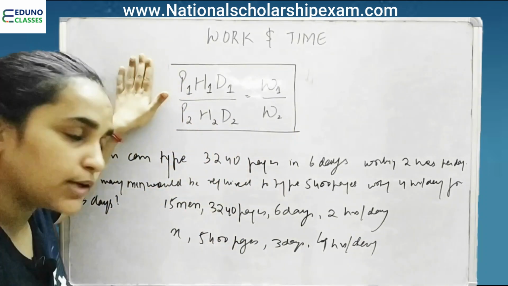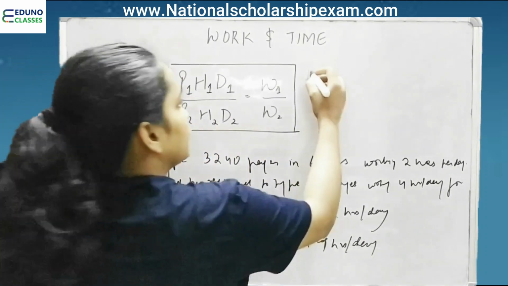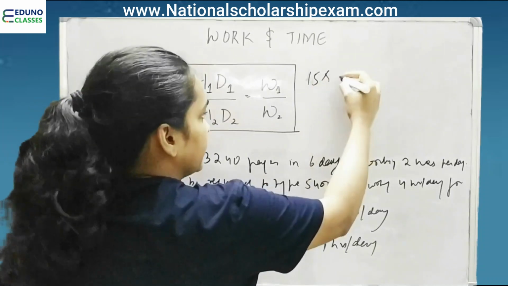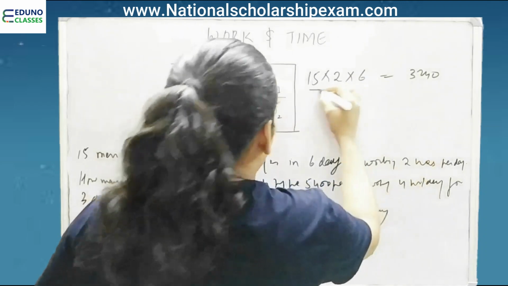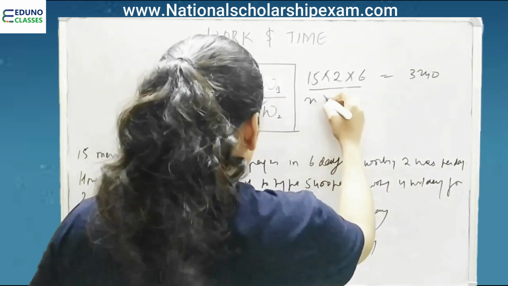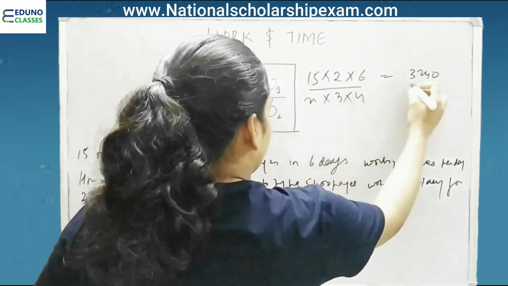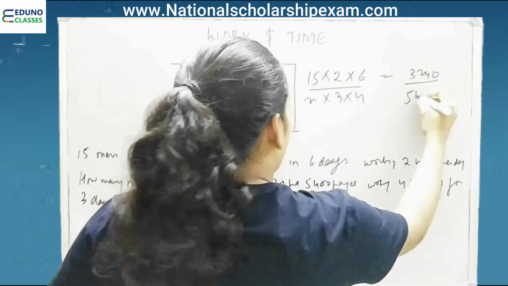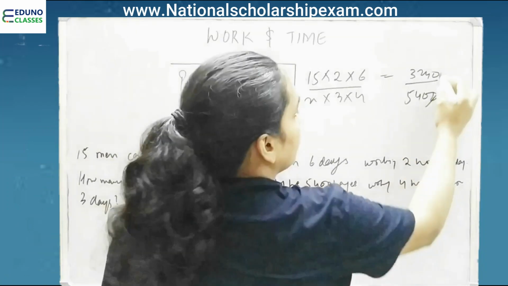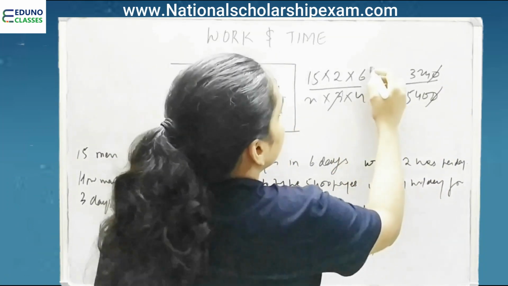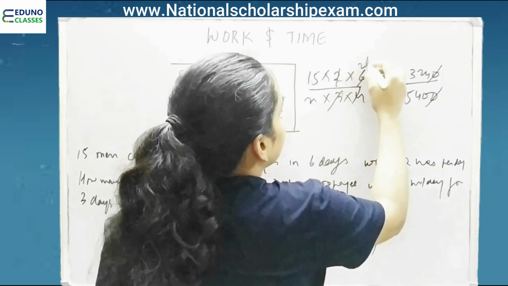Replace the values in this equation to find X. So 15 into 2 into 6 is equal to 3240 upon X into 3 into 4 upon 5400. Now solve it to find the value of X.